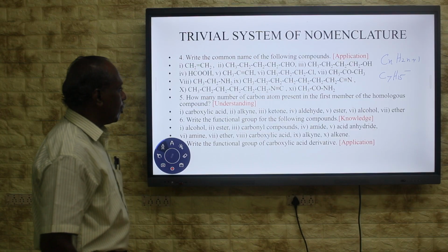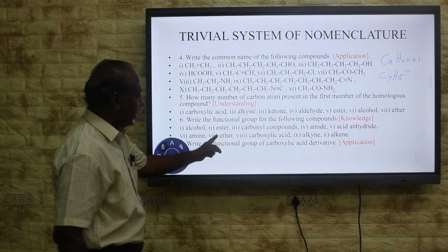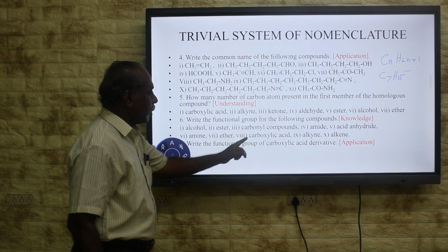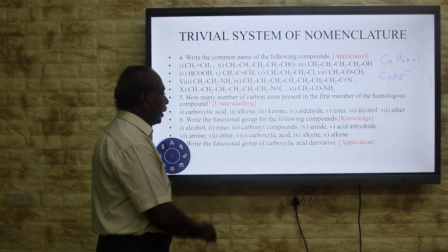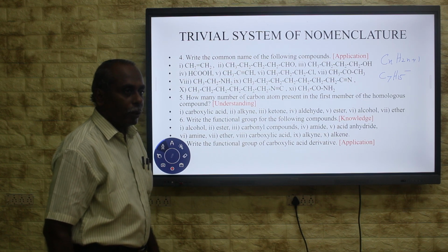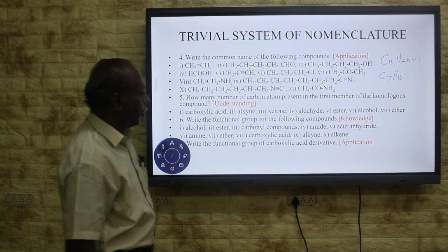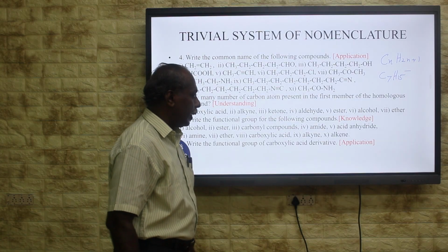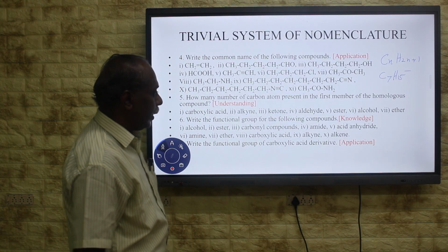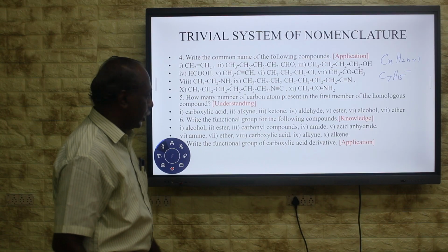Then 1 carbon ether has 2 alkyl groups, methyl group, 2. Then write the functional group for the following compounds. Alcohol, OH, ester, COOR, carbonyl compound. Carbonyl compounds, it may be aldehyde or ketone. CHO and ketone, CO, both are said to be carbonyl compounds. And amide, CONH2, acid anhydride, we have learned those things in the earlier part of the lecture itself.